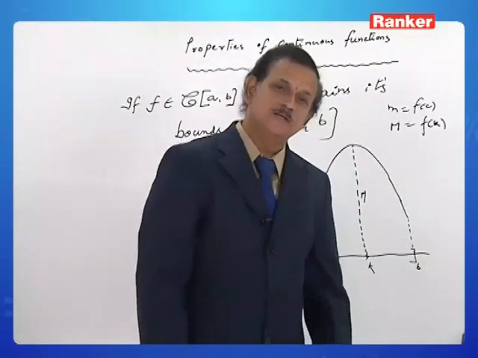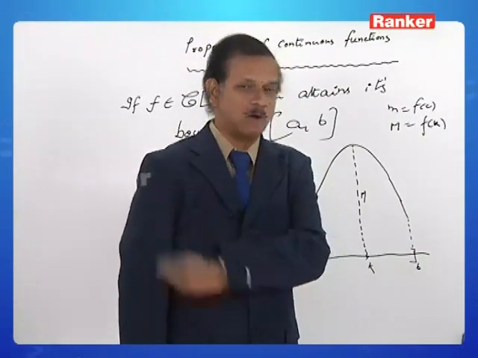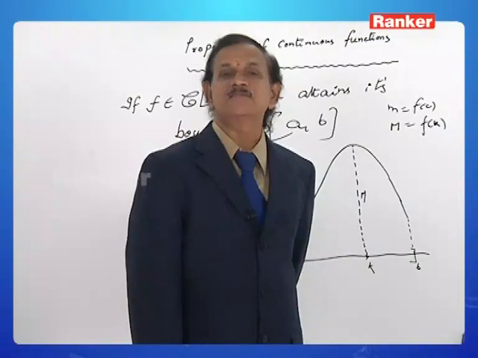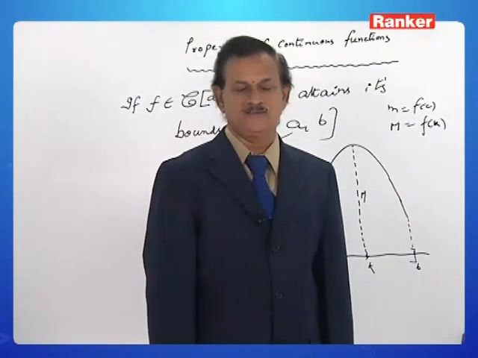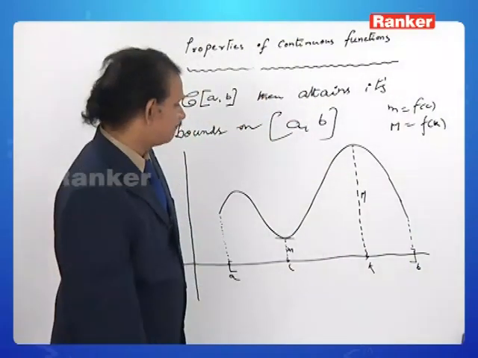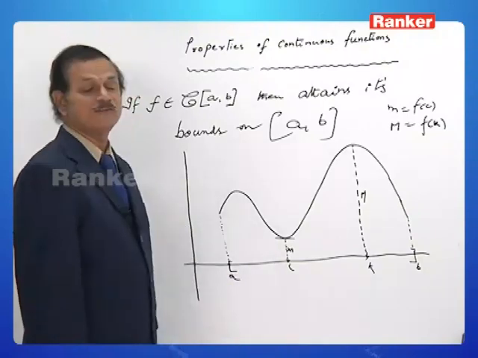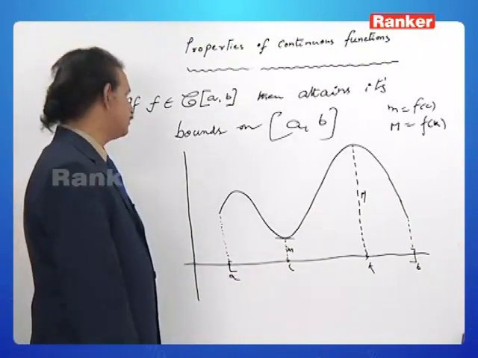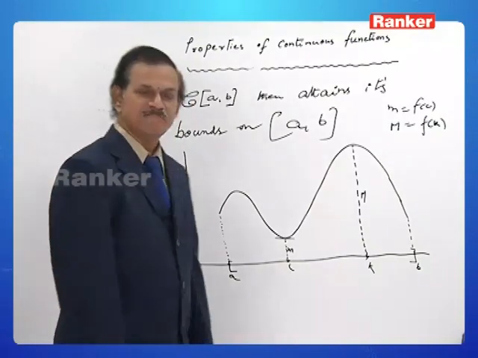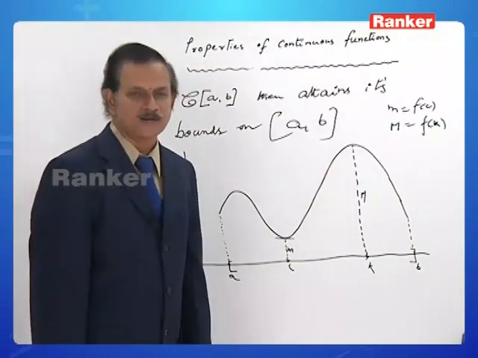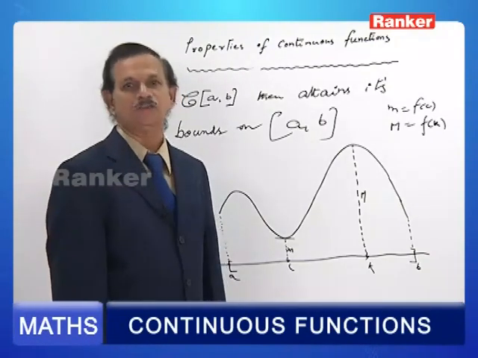What does it mean? f takes the value small m at one particular instant, say c, and f takes the value capital M at another particular instant, say k. That is, f of c is equal to small m and f of k is equal to capital M. That is the bounds of f. This is the actual meaning of the property that f is continuous implies f attains its bounds on closed interval a to b. It is useful in many other discussions also.